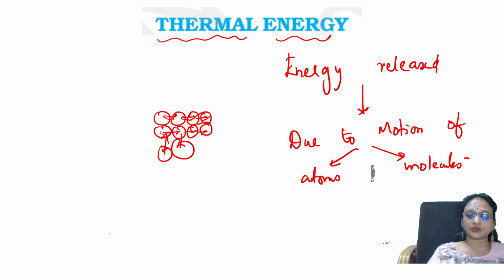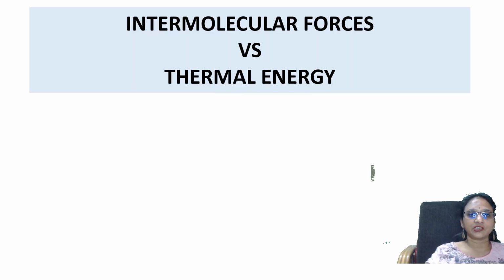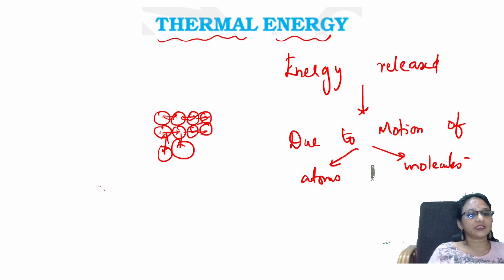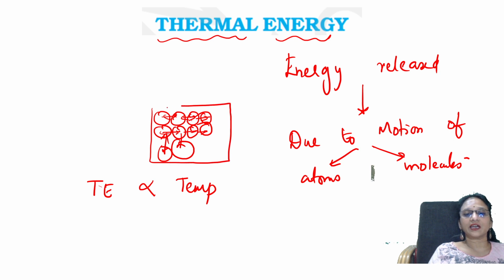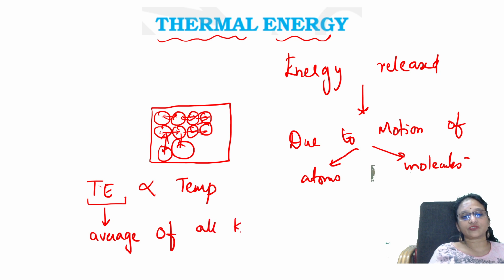Important thing to remember before we start the differences: thermal energy, TE, is directly proportional to temperature. The more temperature you give, the more movement there will be in the atoms or molecules. Thermal energy is an average of all kinetic energies of the particles, like vibration energy, translation energy, mechanical energy.